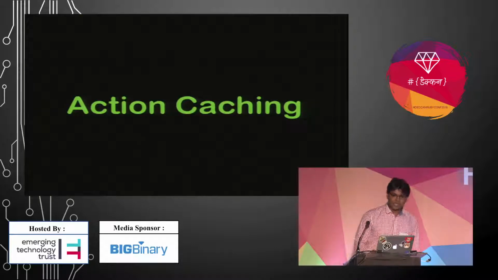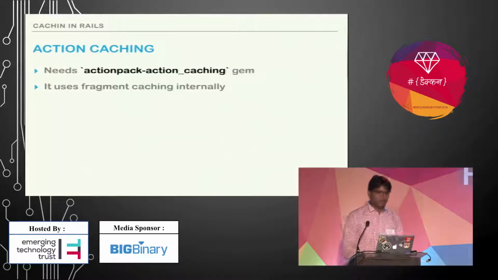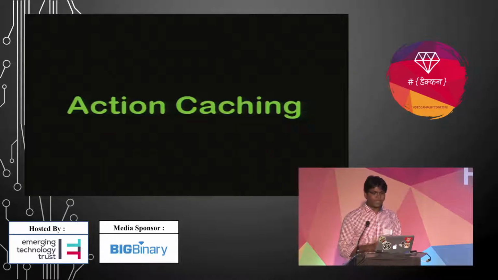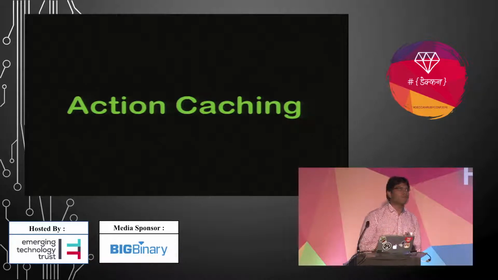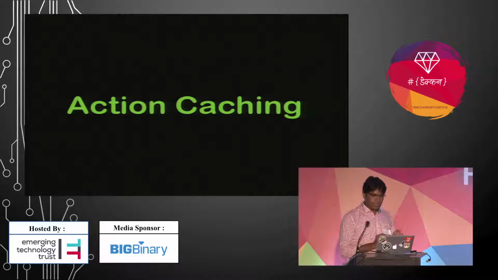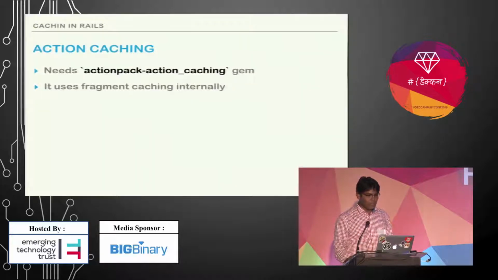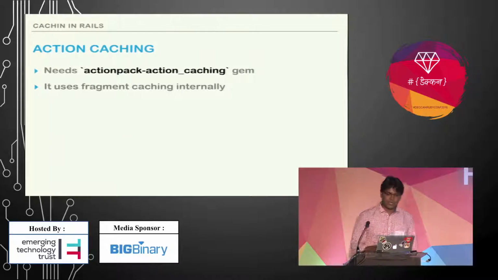Okay, let's see action caching. Action caching is the same as page caching, but it hits your Rails stack to run your before filters. That's the difference between page caching and action caching. To install action caching, you just need to install the action caching gem, and internally it uses fragment caching. It is a special case of fragment caching.